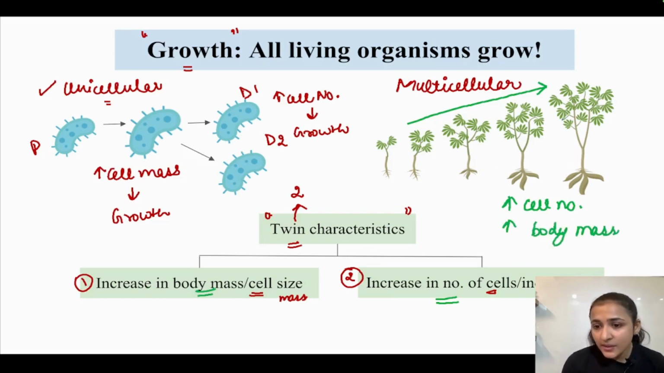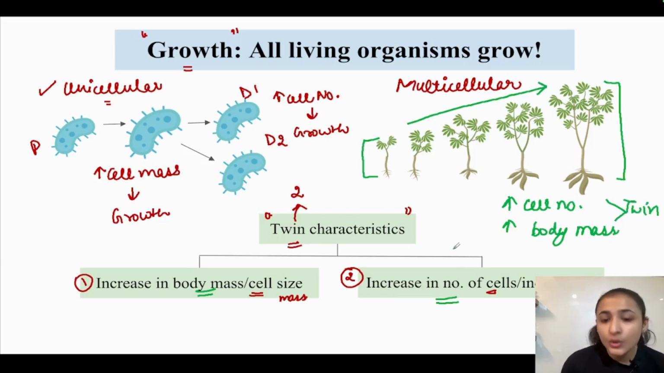Because if the cell number is increasing, the body mass is also increasing. You can look here, the body mass is lesser as compared to the body mass of this fully grown plant, right? So these two things again are going hand in hand. That is why these are known as the twin characteristics of growth.